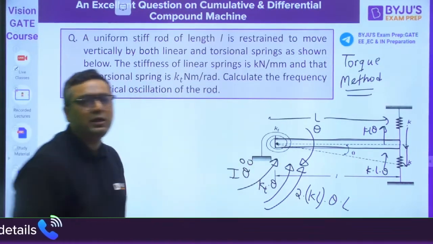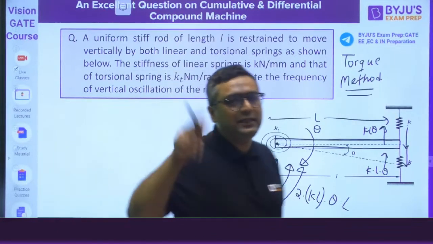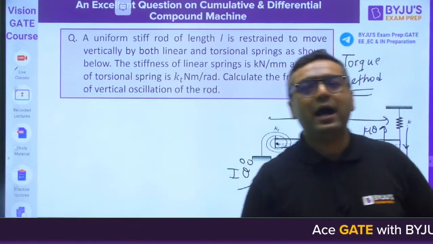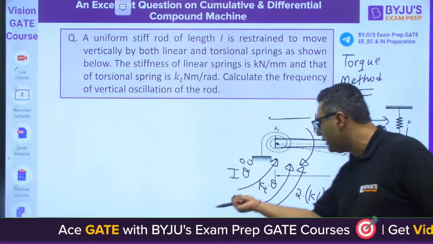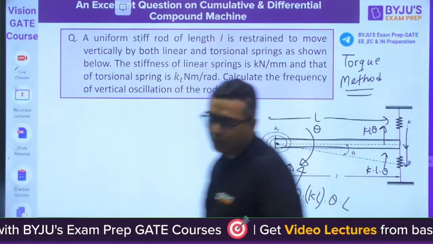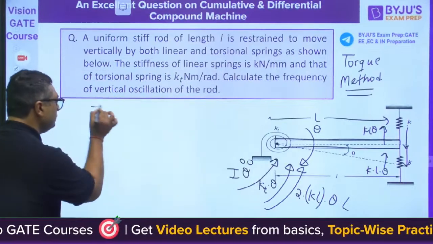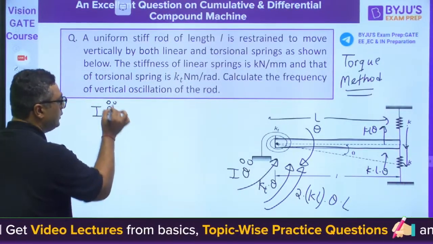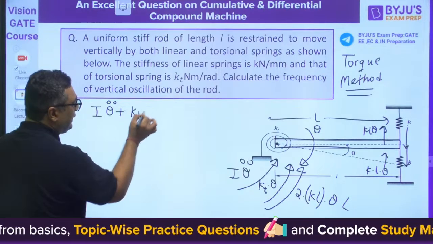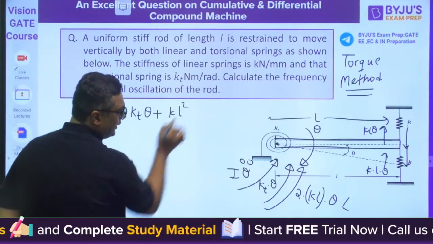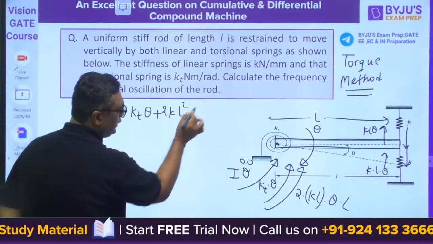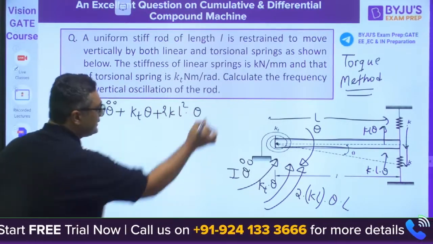Like m x double dot is the D'Alembert component in linear vibration, similarly I theta double dot is the D'Alembert component in angular vibration. So we got the equation as I theta double dot plus Kt theta plus 2 K L square into theta equals 0.